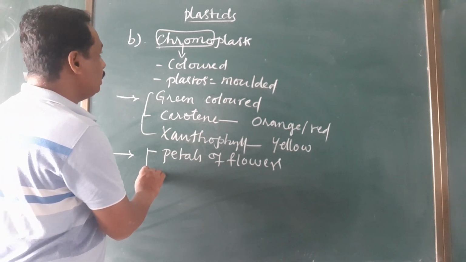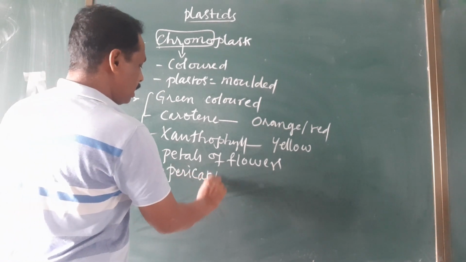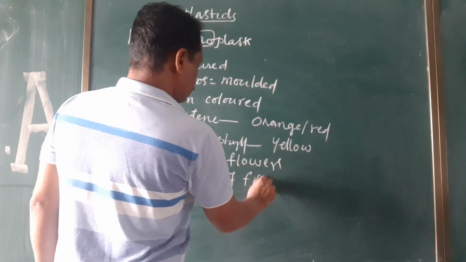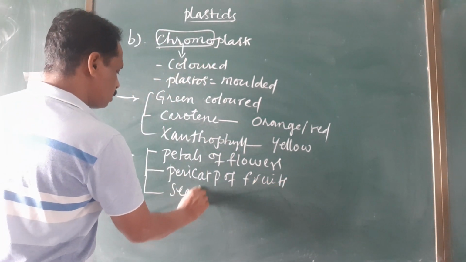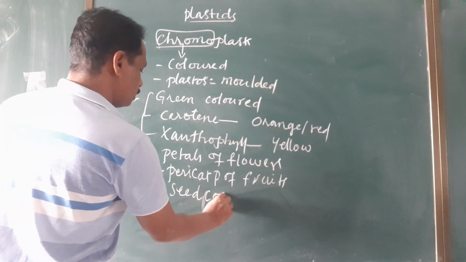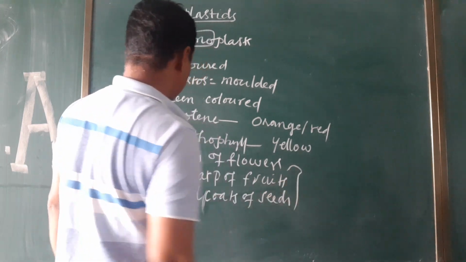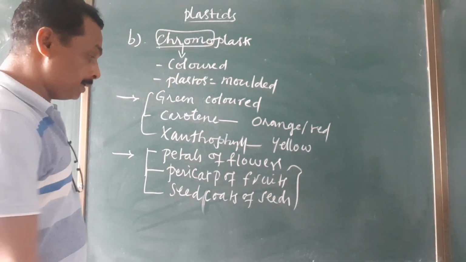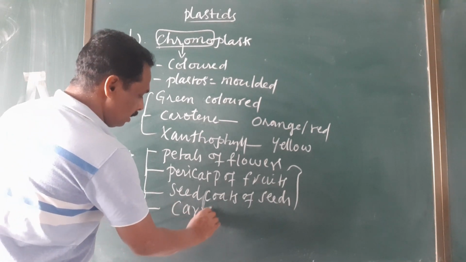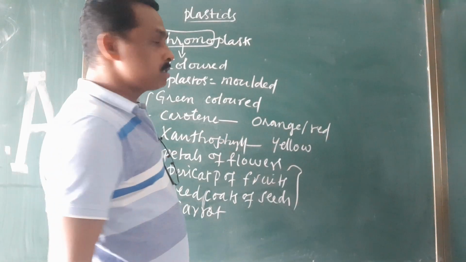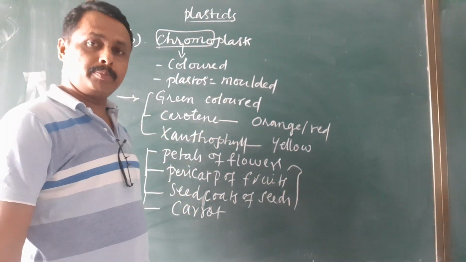And these chromoplasts are also present in the pericarp of fruits and seed coats of seeds. In the underground root, which is carrot, these colored plastids, called chromoplasts, are present. They are present in all these parts of the plant.